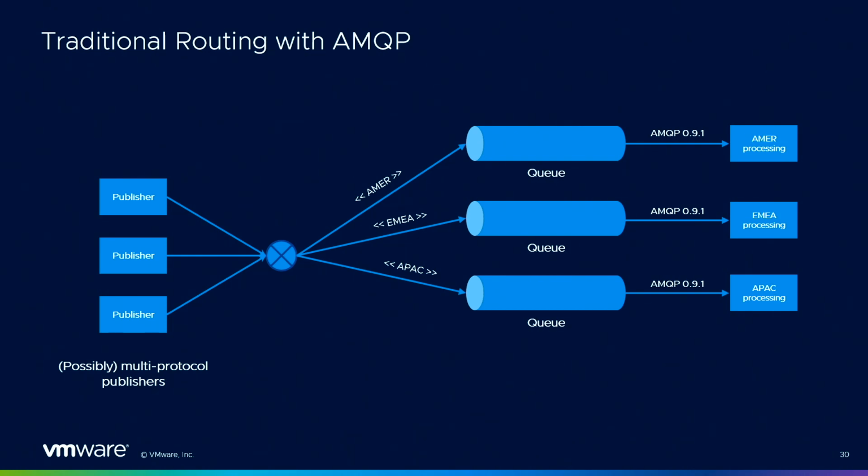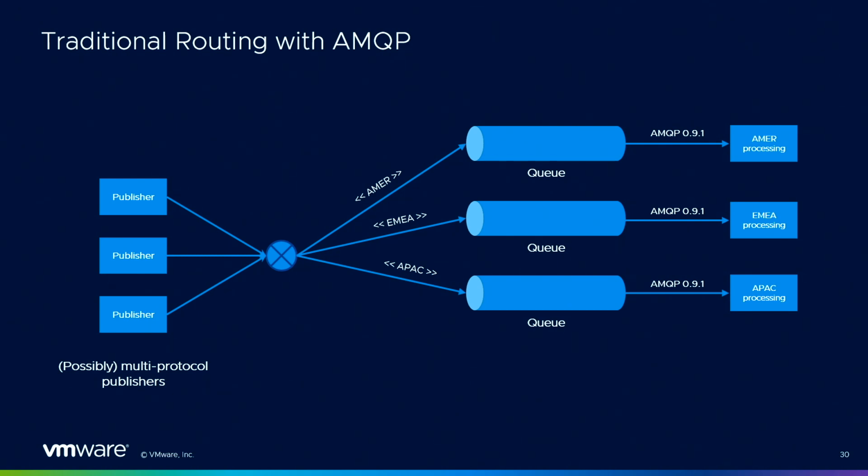So you have a queue for each region of the world, Americas, EMEA, APAC, and depending on the routing key of your message, it will end up in a dedicated queue where a dedicated application will do the processing for the region.